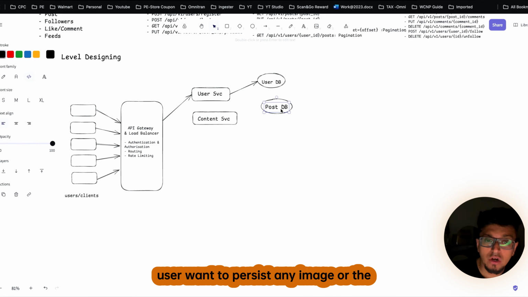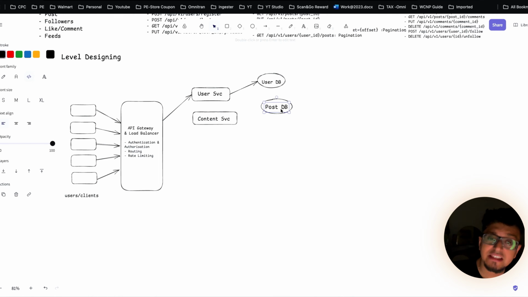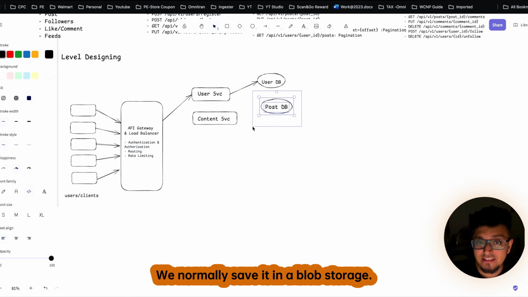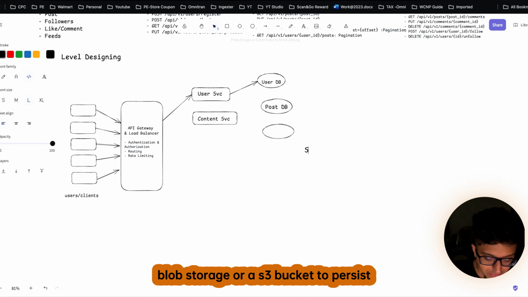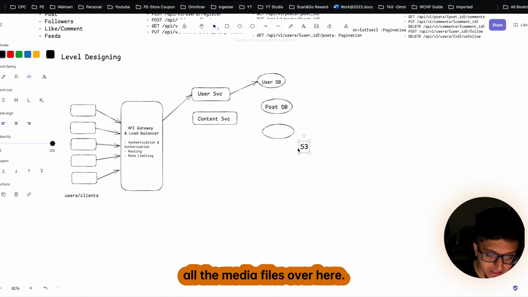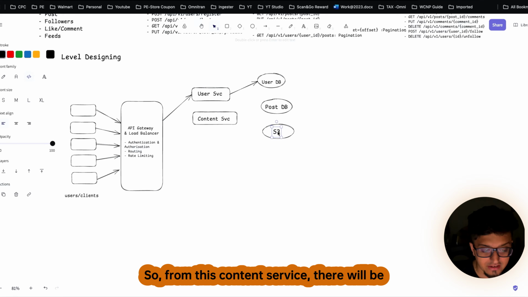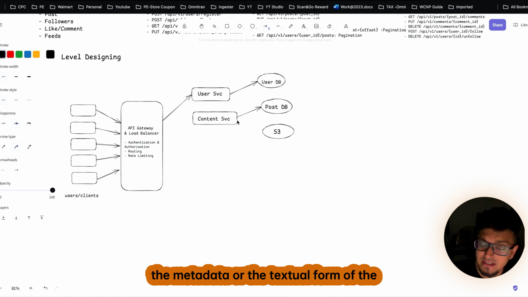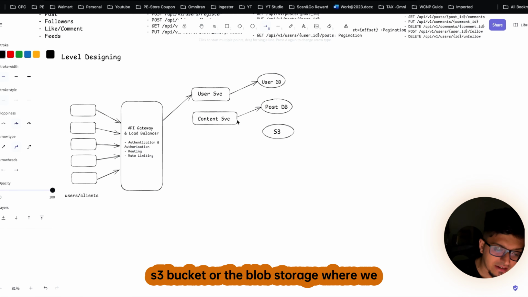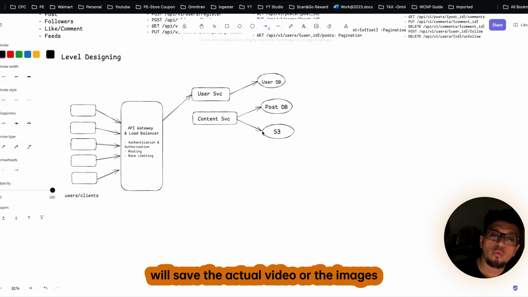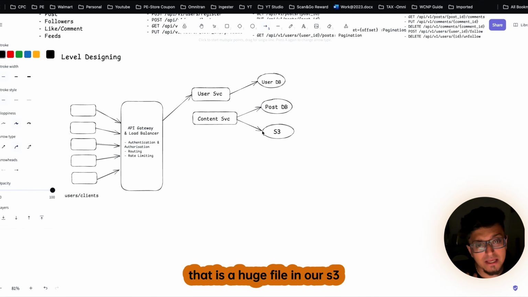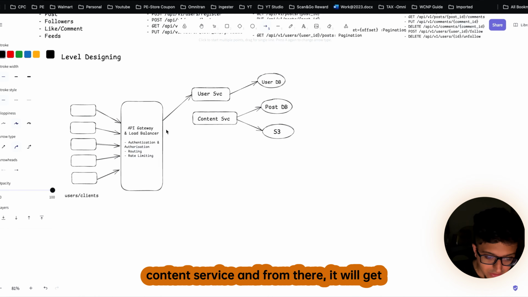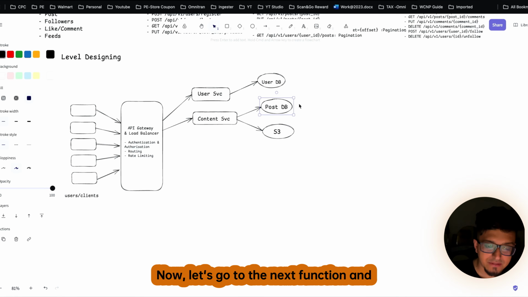But whenever a user wants to persist any image or media file, then instead of saving it in our database, we normally save it in a blob storage. That is, here we will be having a blob storage or an S3 bucket to persist all the media files. So from this content service, there will be two arrows, one to the post database to save the metadata or the textual form of the content, and another arrow will go to the S3 bucket or the blob storage, where we will save the actual video or images, which are huge files, in our S3 bucket. Clear? So the request will come into our content service, and from there it will get persisted accordingly.